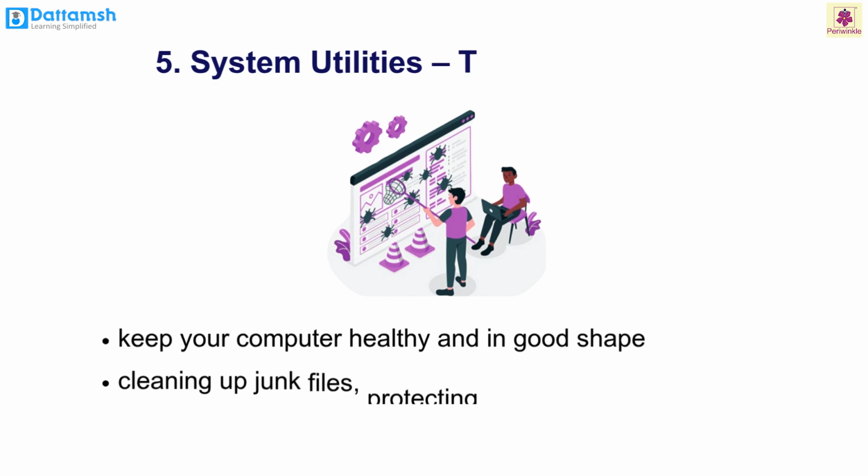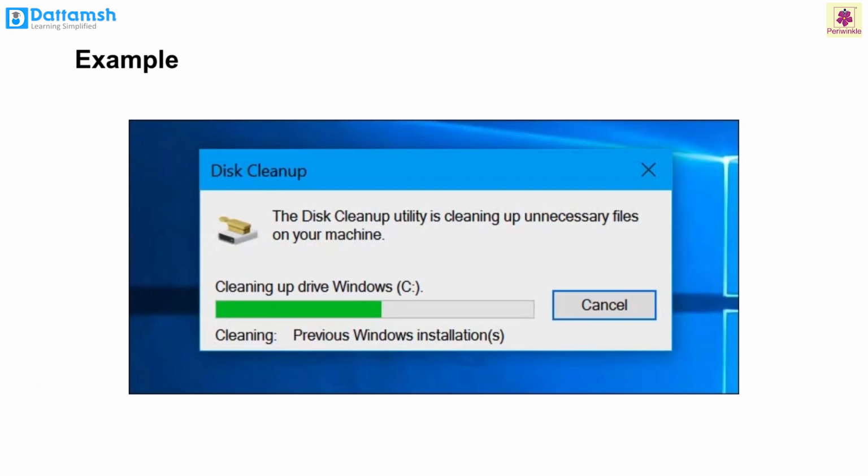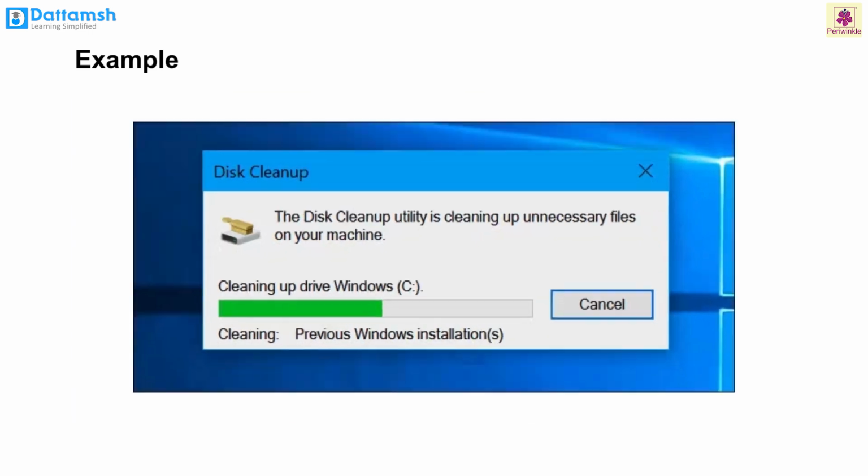And finally, the system utilities, the tool team taking care of your computer. System utilities are special tools in the operating systems that keep your computer healthy and in good shape by cleaning up junk files, protecting from viruses, and helping the operating system run faster and smoother. For example, programs like antivirus software protect your computer from harmful files. And tools like disk cleanup help free up space by deleting unnecessary files.